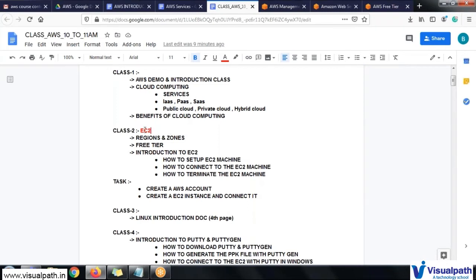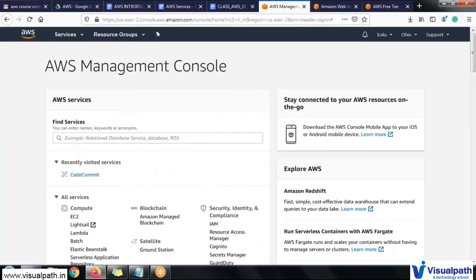The first service is EC2. What exactly does EC2 mean? Elastic Compute Cloud.